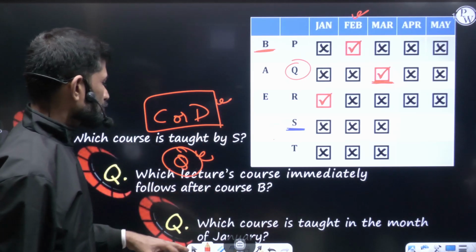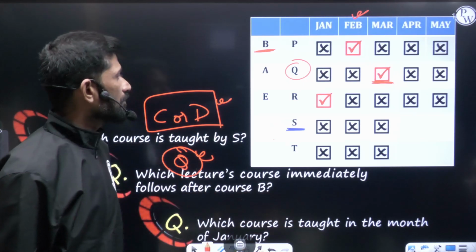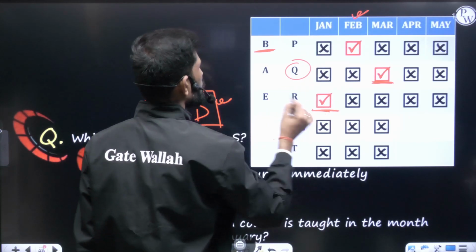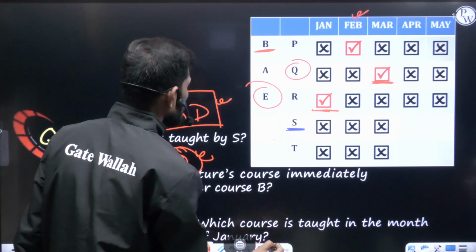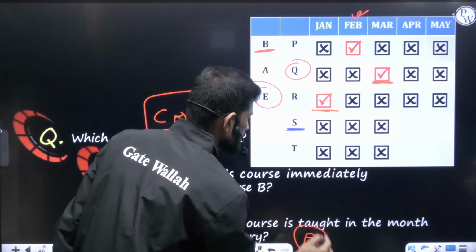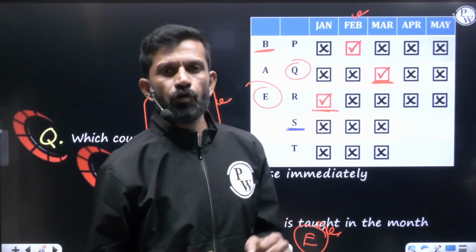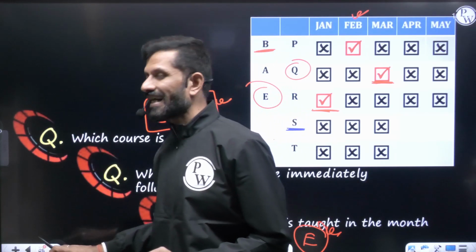Last question, which course is taught in the month of January? In January, which course is taught? This is January. Which course? The course is actually E. So here course E is taught. So this is the answer over here. So this is how we go for the arrangement of the data. We go for ranking. We go for the topic, that is directions.